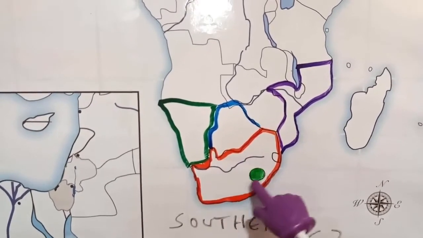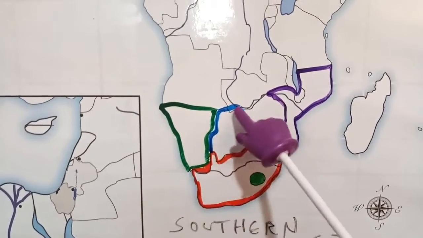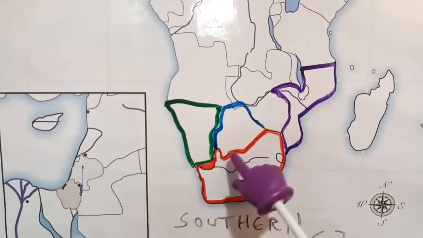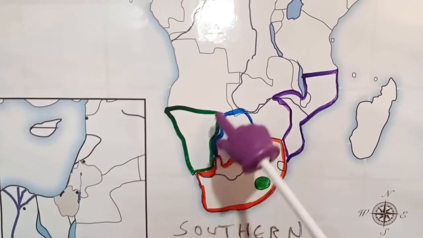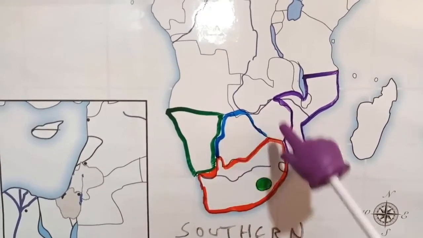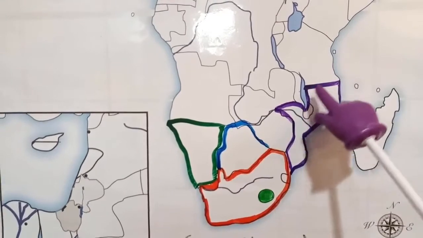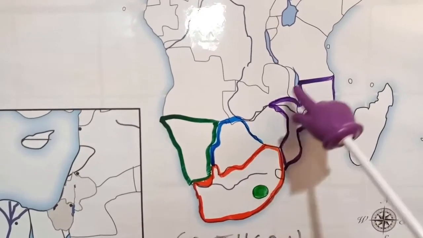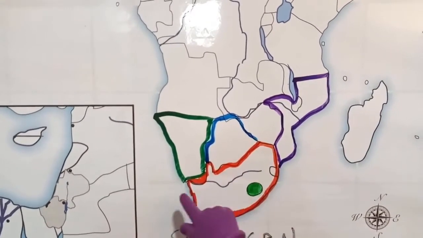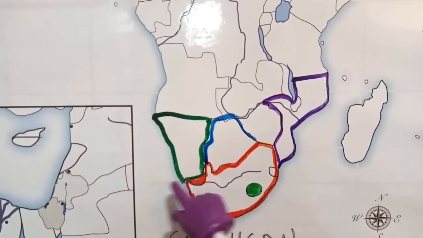In the middle, above South Africa, is Botswana. To the right, we have the letter Y, and that letter Y is the country of Mozambique. Why do we have Mozambique? I don't know. We just do. And all the way to the left, the green, that's Namibia.